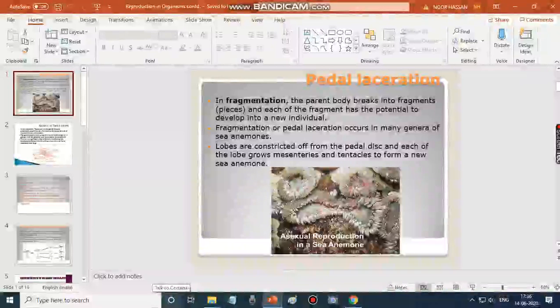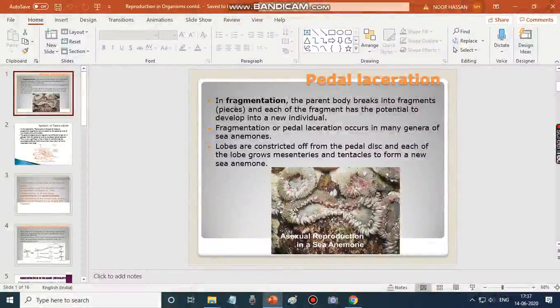We shall discuss different modes of asexual reproduction, and this is called fragmentation. In fragmentation, the parent body breaks into fragments or pieces, and each fragment has the potential to develop into a new individual. This particular type is called pedal laceration. It occurs in sea anemone.